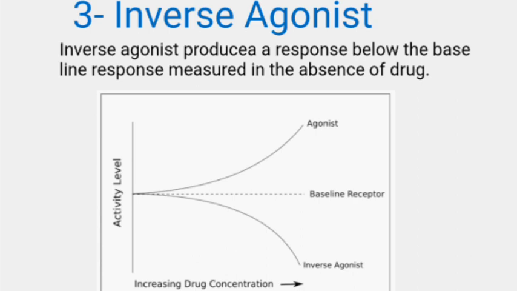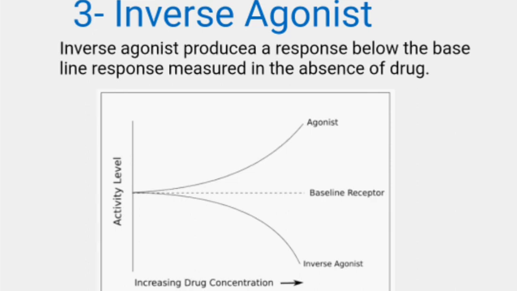All of the constitutively active receptors are forced into the inactive state by the inverse agonist. This decreases the number of activated receptors to below that observed in the absence of drug. Thus, inverse agonists reverse the constitutive activity of receptors and exert the opposite pharmacological effect of the receptor agonists.